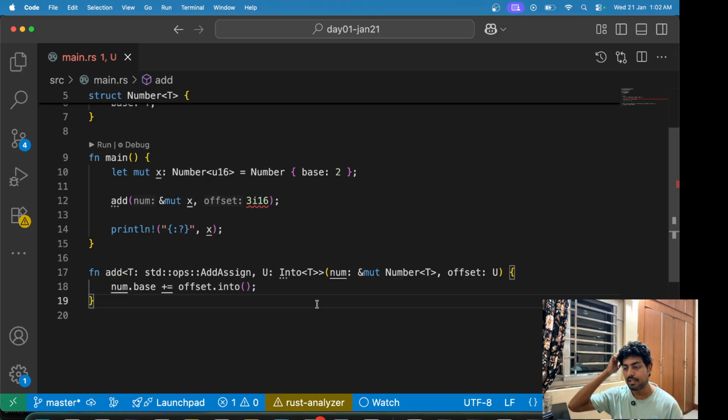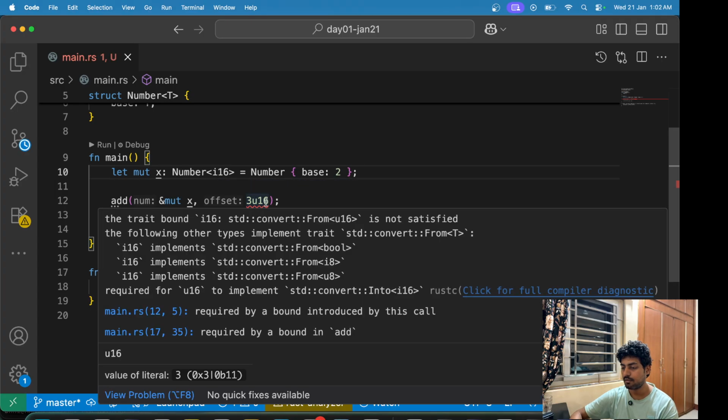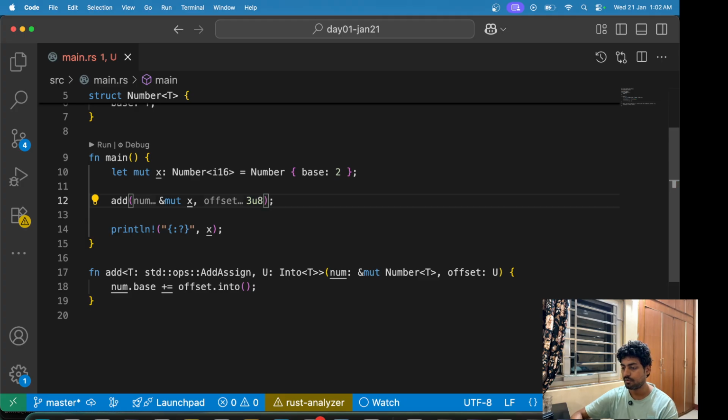Now it's complaining here that i16 cannot be converted to u16, but I think the opposite can be done. So if it was 3u16, and let's say that this was i16, I don't think, okay, okay, so this is crazy.